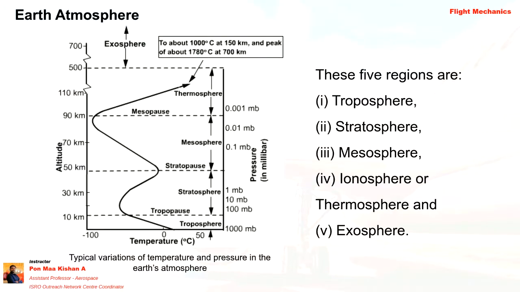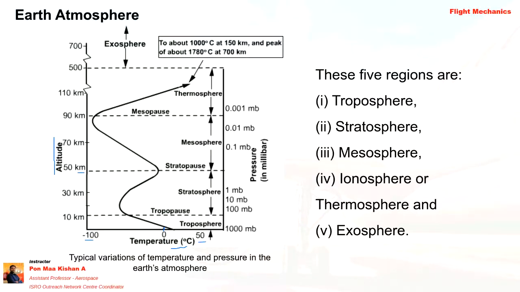Before that, I hope everyone knows about the temperature drop and pressure drop with altitude. Have a look at the graph. On the left side, altitude is mentioned in kilometers. On the x-axis, temperature is in degrees Celsius: zero is here, the left-hand side is negative and the right-hand side is positive.